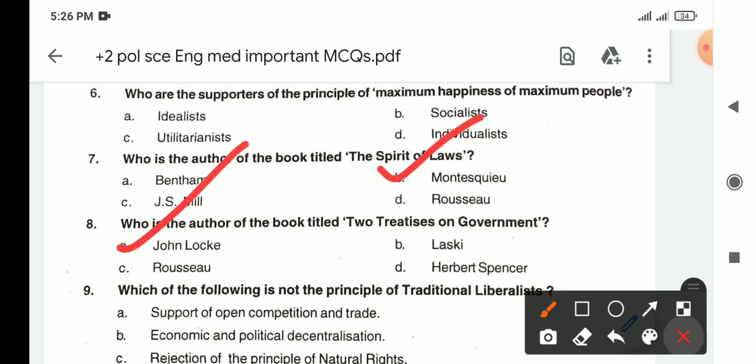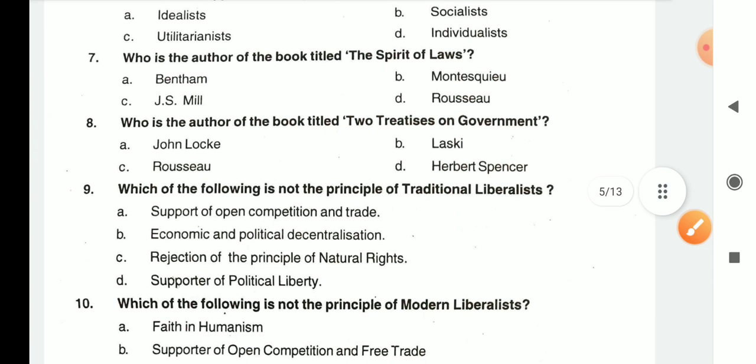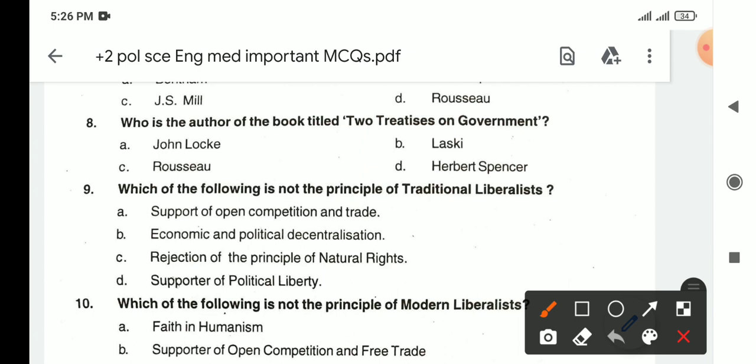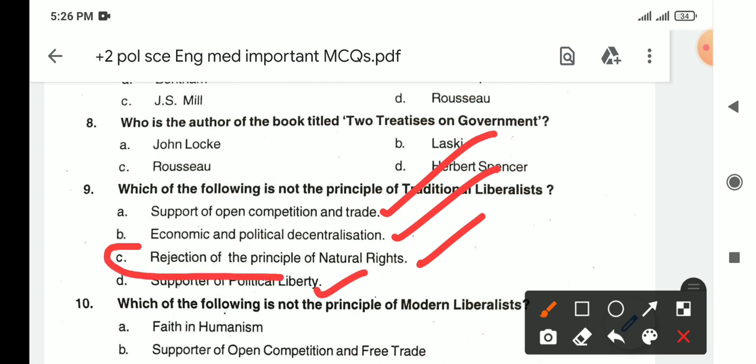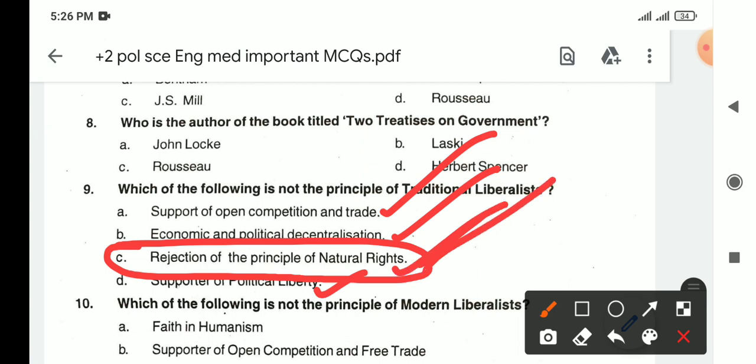Then we have which of the following is not the principle of traditional liberalist? Support to open competition. It is the principle. Economic and political decentralization. It is also. Rejection of principle of natural rights. So it is also a rejection of the principle of natural rights. No, they did not reject it. So we will say this one. Answer would be this one.